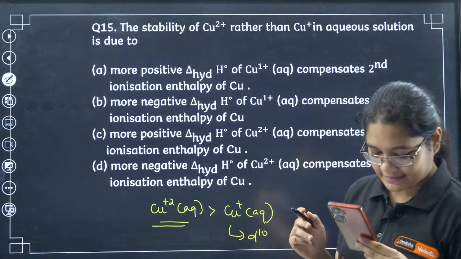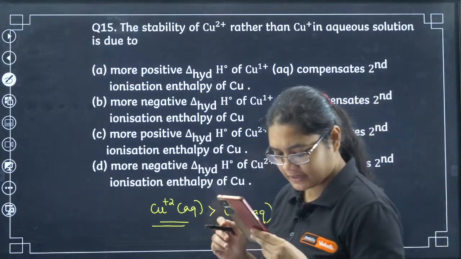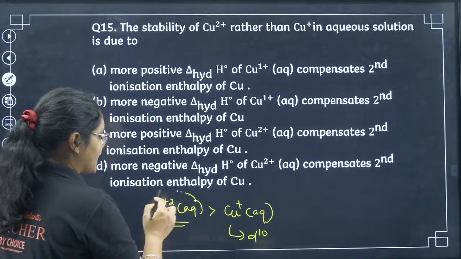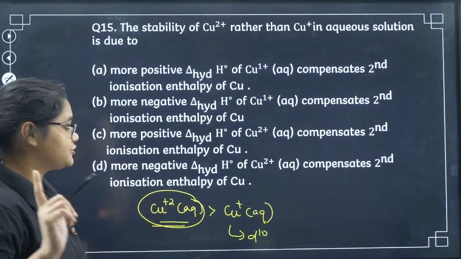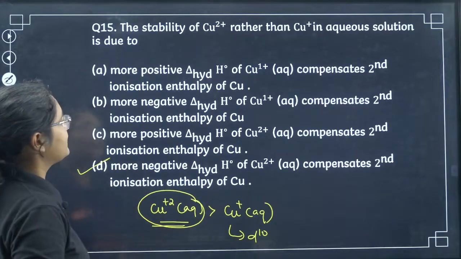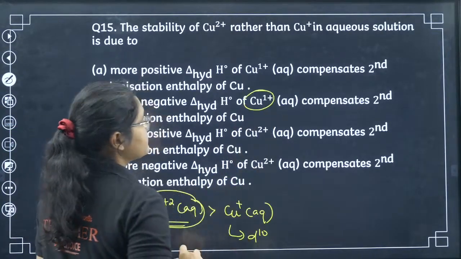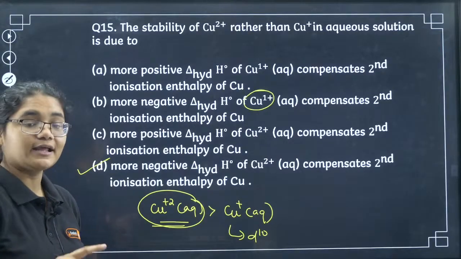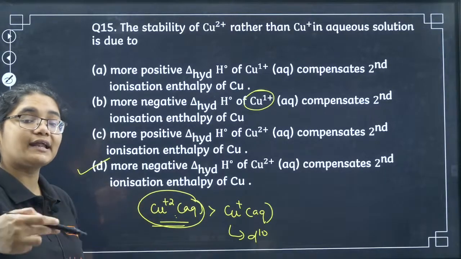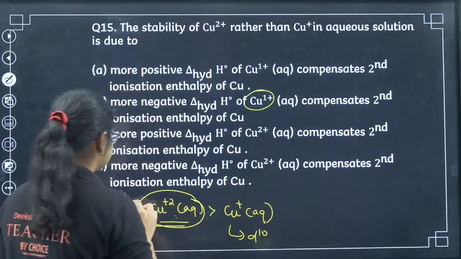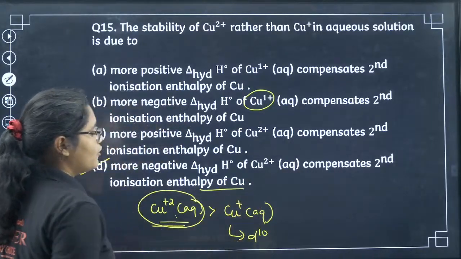Okay. Yes. For 15, no Neon, this is wrong here. See, Cu2+ has more negative hydration enthalpy, more negative hydration enthalpy of Cu2+, not Cu+. Cu2+ is more stable, right? So Cu2+ has more negative hydration enthalpy. So that is why option number D, which compensates the second ionization enthalpy of Cu.